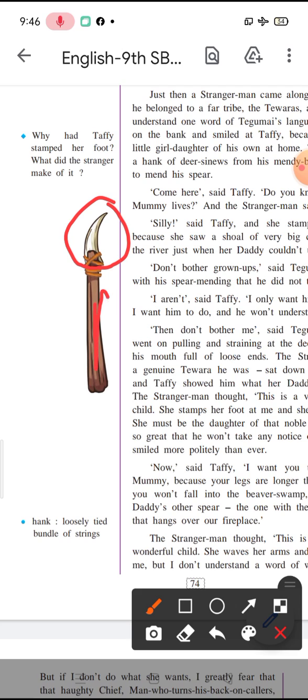So this is the wooden part, and this shark tooth is fixed here. The handle is held in the hand, and this pointed part is struck into the fish when the fish is seen in water, and that's how fishing was done in those ages.